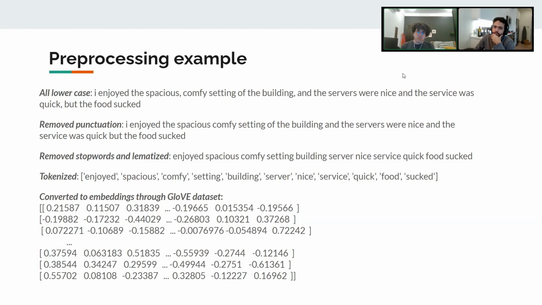To pre-process, we started by converting everything to lowercase and removing punctuation. After that, we removed all stop words, such as "the", and then also lemmatized the language. Then we just tokenized it so that we can pass it easily into the GloVe dataset, which converts each word into a vector, and each vector would be associated with the meaning of each word.